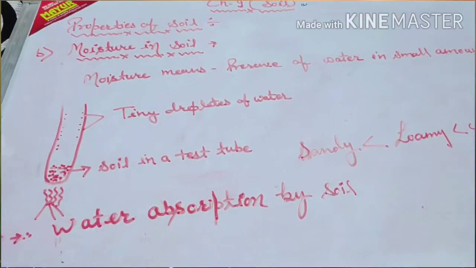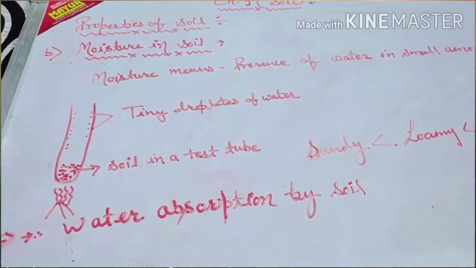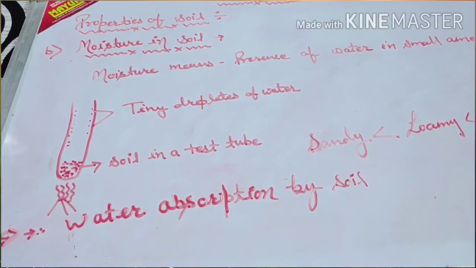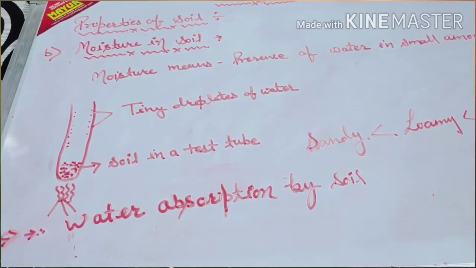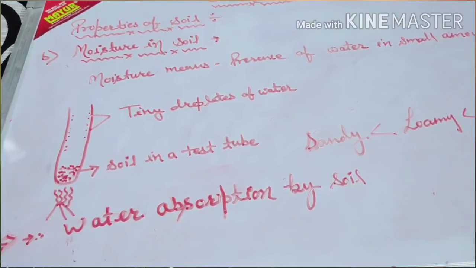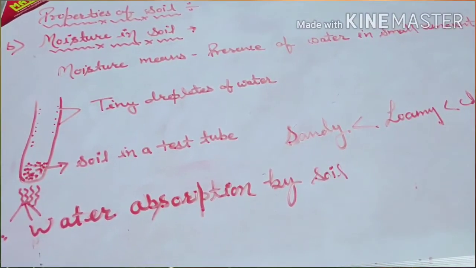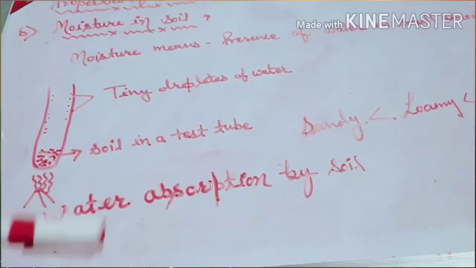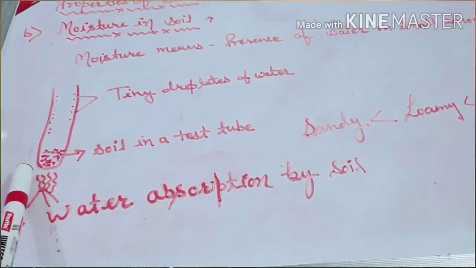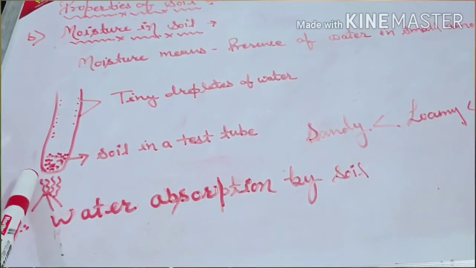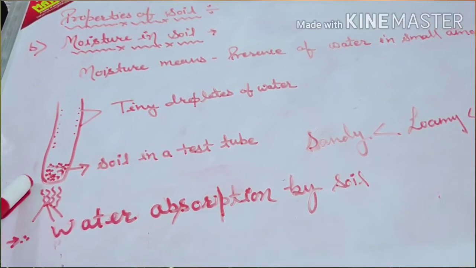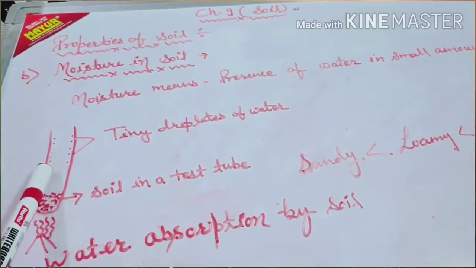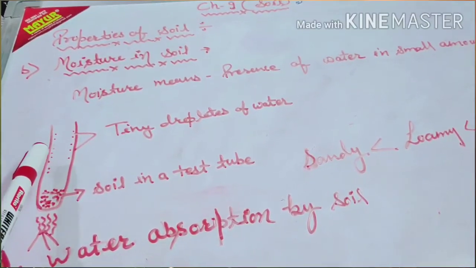Now, when we talk about the moisture in different types of soil, let's discuss a very simple and small experiment to prove that moisture exists in soil. For this activity, take some amount of soil in a test tube and heat the test tube. After some time, what do you observe? You observe the presence of tiny water droplets on the walls of the test tube.